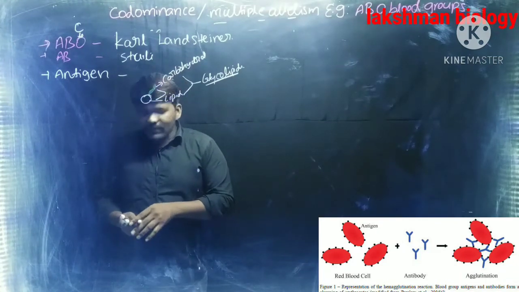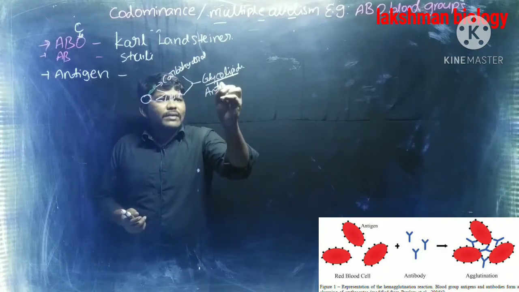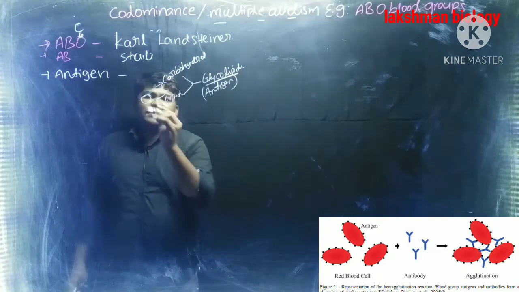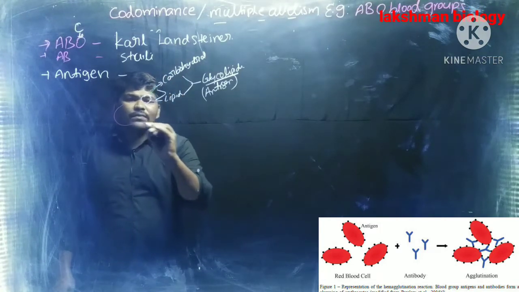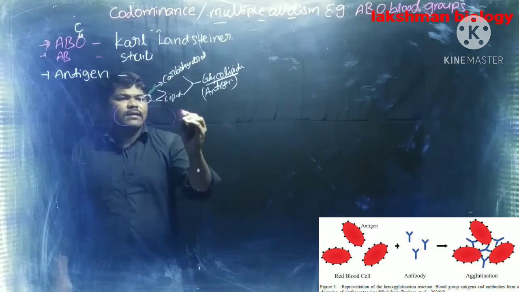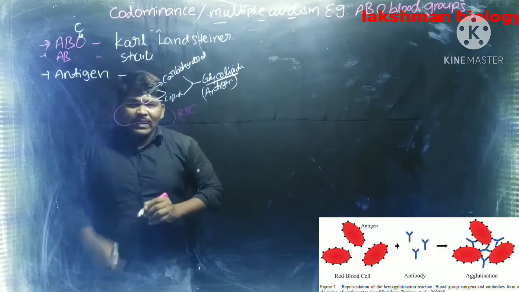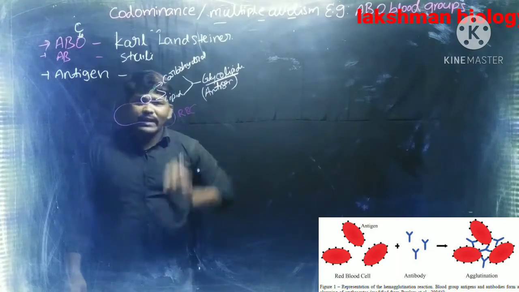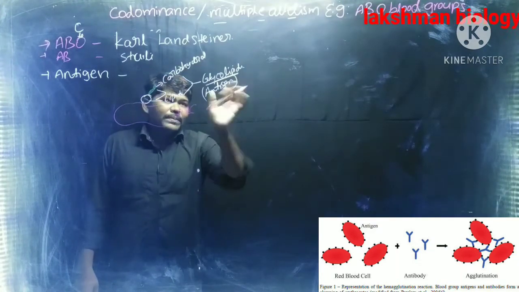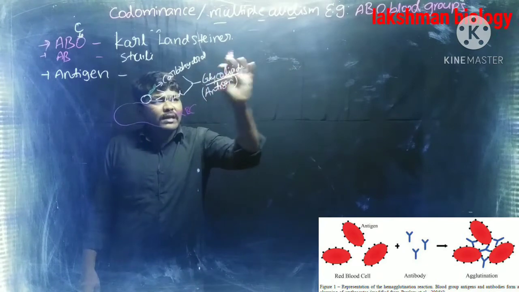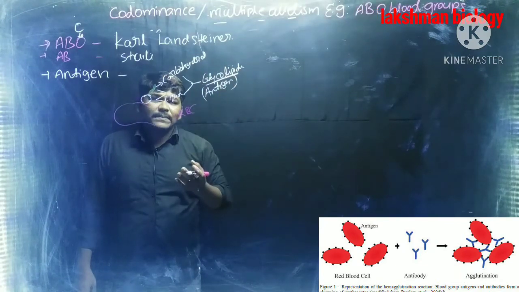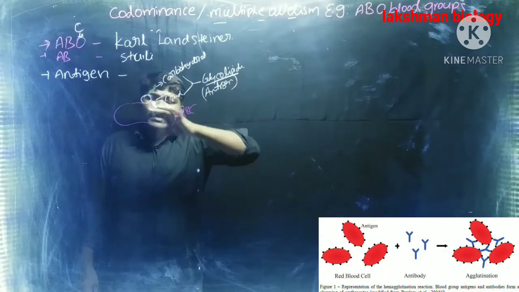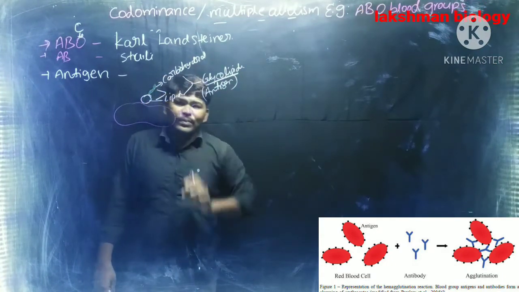What is the location of these antigens? The location of these antigens is on the surface of the RBC. This is the RBC, red blood cell. On the RBC we can see antigens. What is the antigen? It is one type of glycoprotein. Sorry, glycolipid. What is a glycolipid? Glyco means sugar, lipid means fatty acid. Based on the type of antigen only, we can determine the type of blood group.